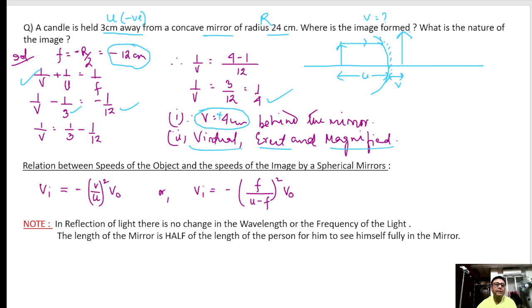Next, friends, what is the relation between the speed of the object and the speed of the image? Now, suppose this is the mirror given.